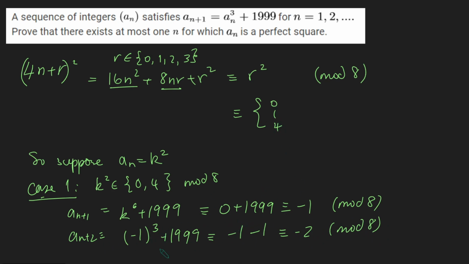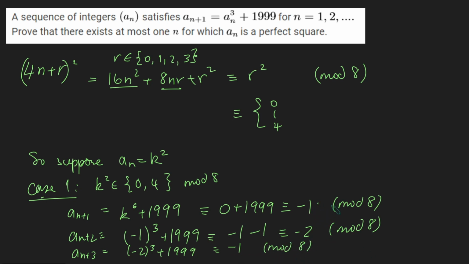Now, what do we get if we look at a_(n+3)? Well, we're going to get minus 2 cubed plus 1999. But minus 2 cubed is minus 8, which is 0 mod 8. And so we're just going to get minus 1 mod 8. And we get back here.